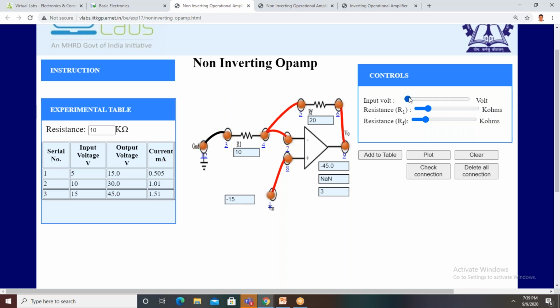So you click on print. So we get this shape. We can save it or we can take a printout directly.